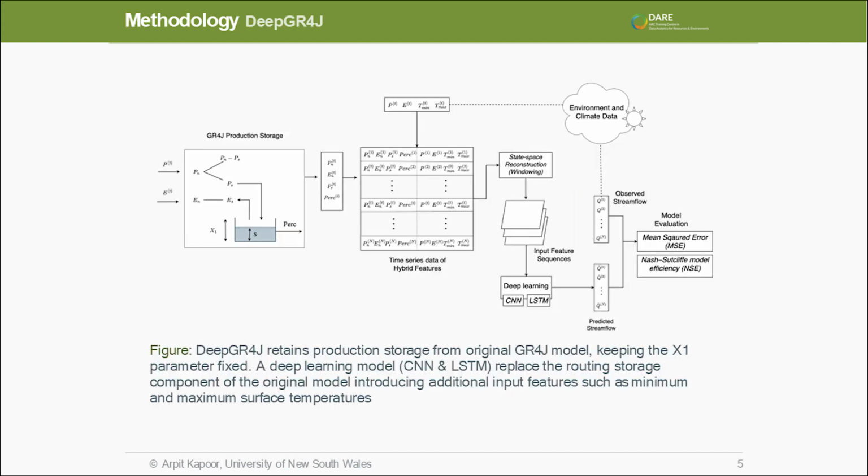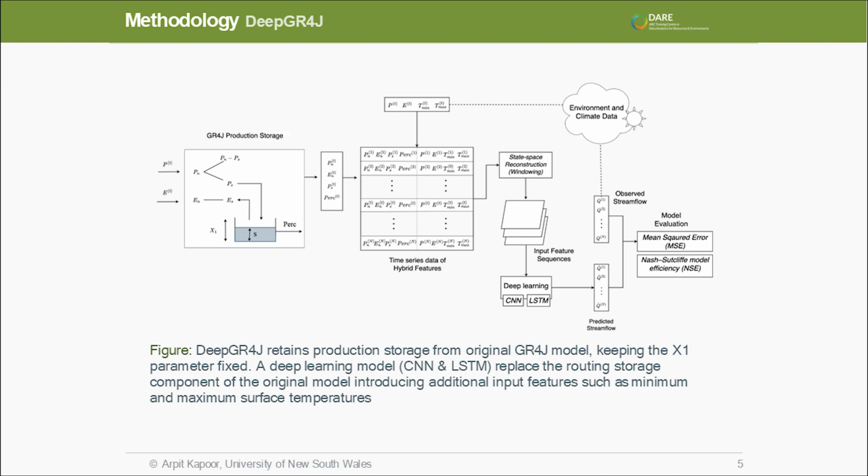So we developed Deep GR4J, which is a hybridization of deep learning models and the GR4J model. We approach this problem using an ad hoc approach, where a part of the GR4J model, particularly the production storage, is kept from the original model, but we augment it with a deep learning model.